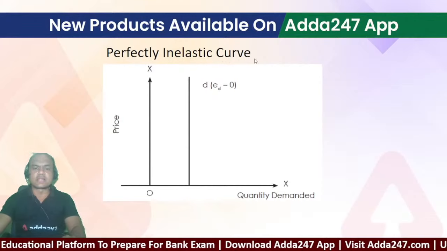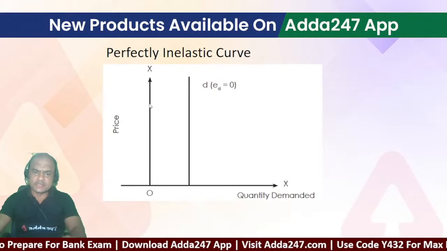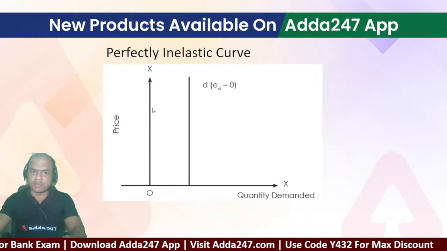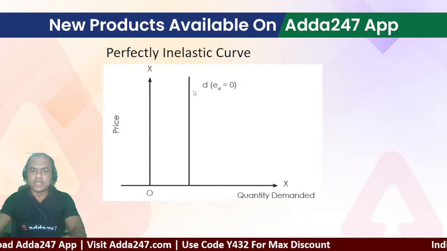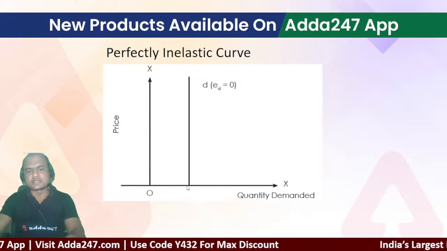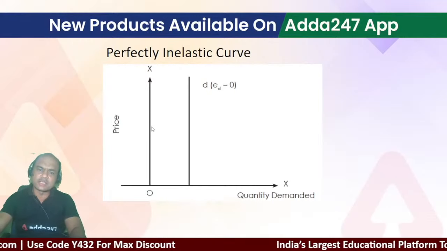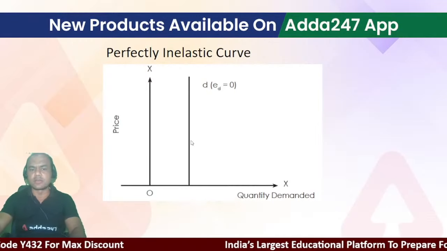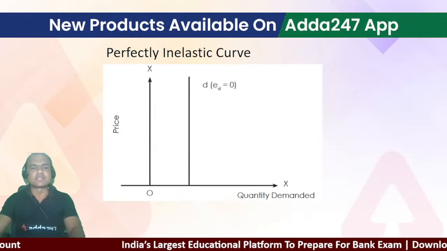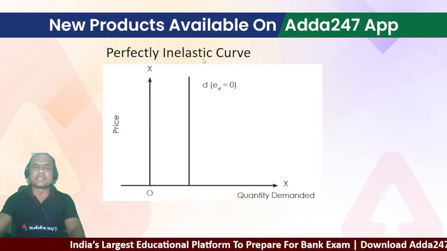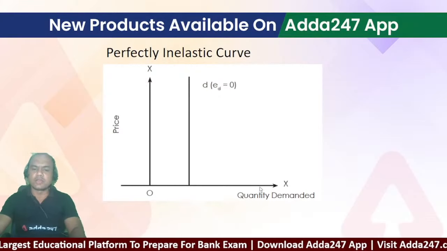Perfectly inelastic demand. Whether the price is increasing or decreasing, both ways, if it is at P1 and then it goes to P2, and P2 is going down, the quantity demanded does not increase. It's the same. Even if I decrease the price, the quantity demanded is the same. So in that case, what will happen? That case is called perfectly inelastic demand, meaning changes in the price won't affect the quantity demanded.